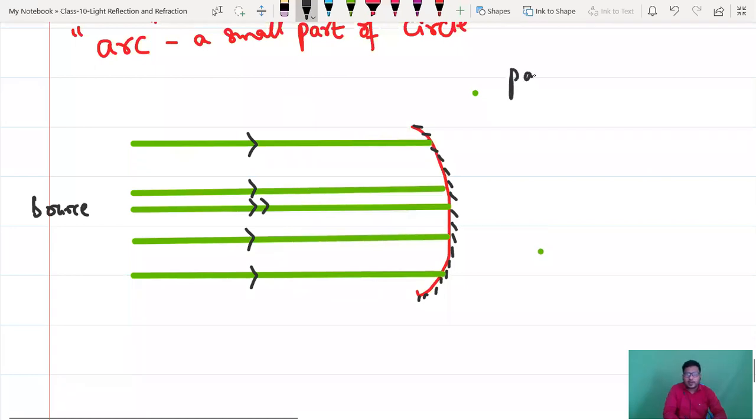So when incident rays are moving forward, which are parallel to each other, I think you know what is meant by parallel. After touching mirror, what will happen, you know? All incident rays will reflect back. So this first incident ray, after touching the mirror, it will reflect back like this. Second incident ray, after touching the mirror, it reflects back like this.